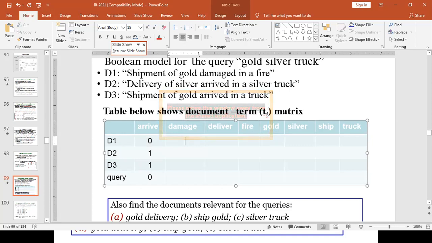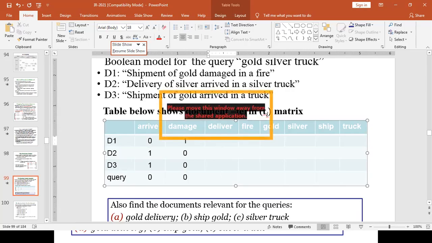What about damage? Damage is available in document 1, but not in document 2 and 3, and also not in the query. Deliver is not available in document 1, but it's available in document 2. It's also available in document 3. Again, not in our query.